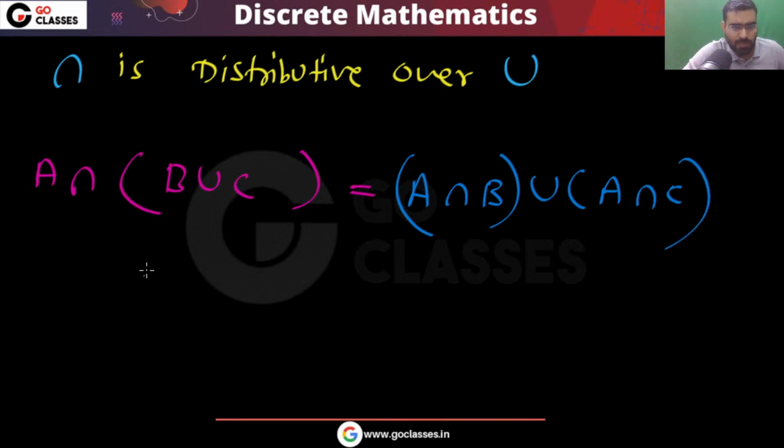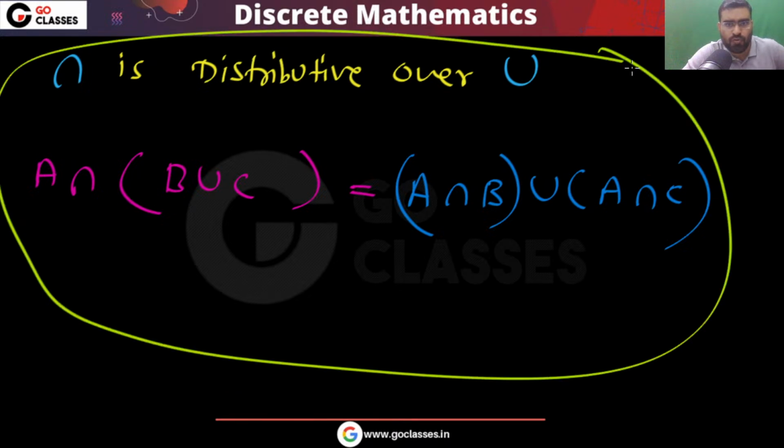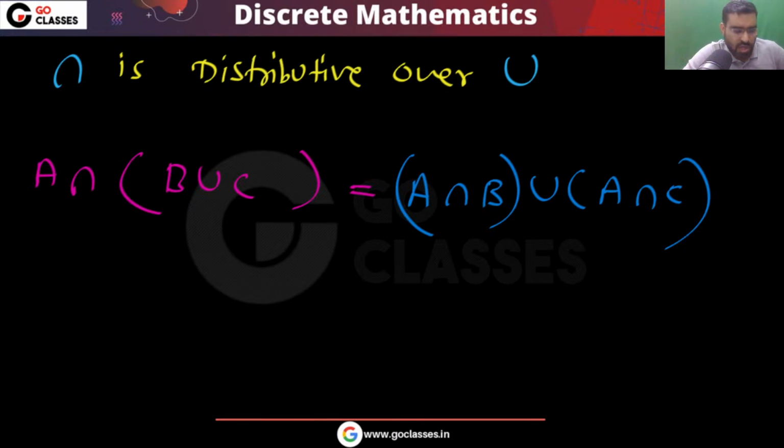Again, I am not giving the proof. If you want to understand the proof, you can prove it. You don't have to learn anything by heart. If you want to study the proof, then you can watch the Go Classes Discrete Mathematics course, in which every statement, every theorem, every concept, every formula is taught with proof. You will never learn anything by heart, everything you will study with proof. So this is the distributive property.